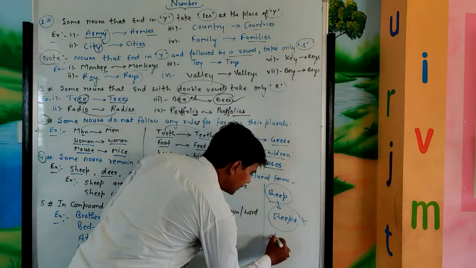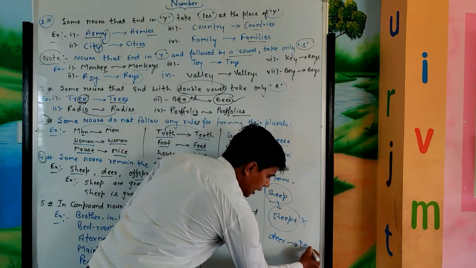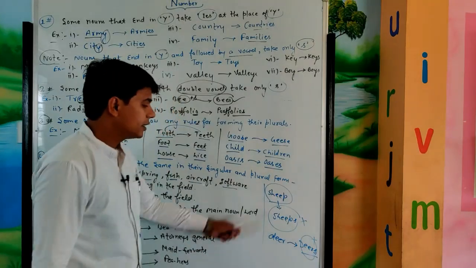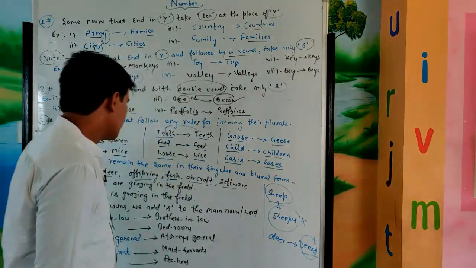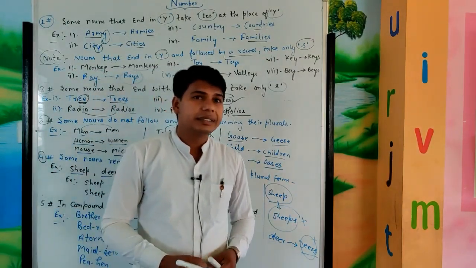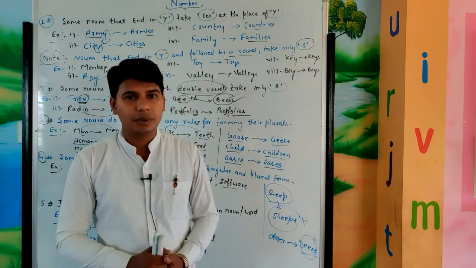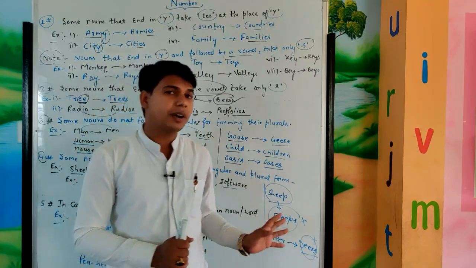Suppose I have written here deer and ask the plural form and we write deers, that is wrong. Their singular form and plural form are the same. Now the question is how to identify whether the given noun is singular or plural. It depends on the verb.